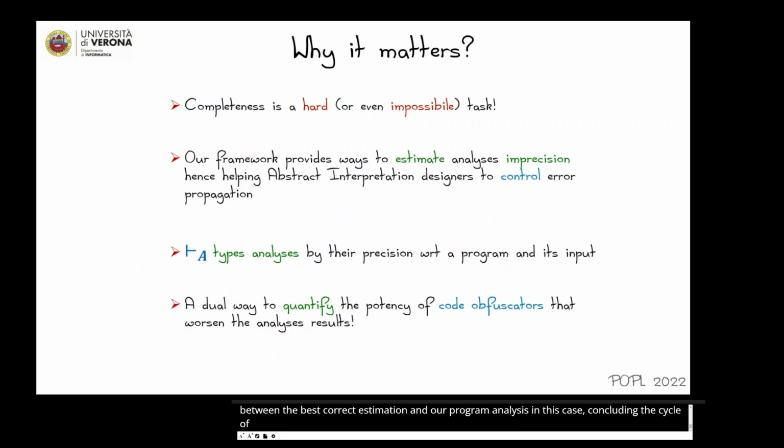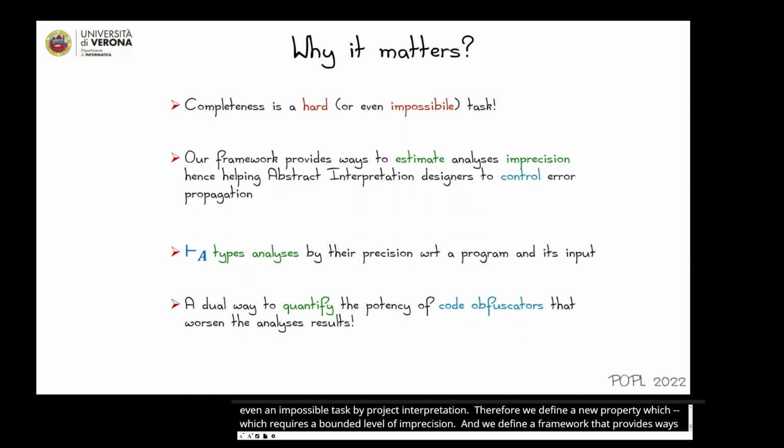So, concluding why it matters: we start by saying that completeness is a hard or even impossible task in program analysis by abstract interpretation. Therefore, we define a new property which requires a bounded level of imprecision. And we define a framework which provides ways to estimate analysis imprecision.